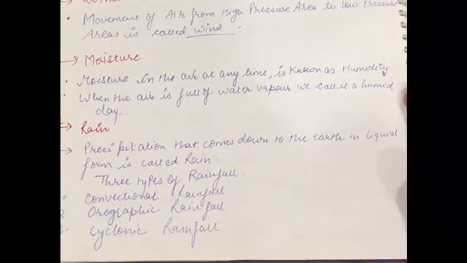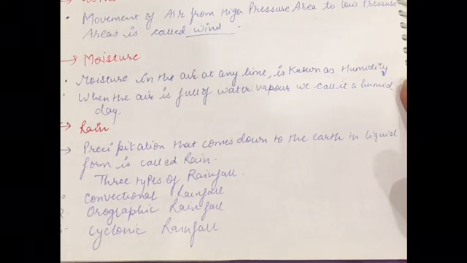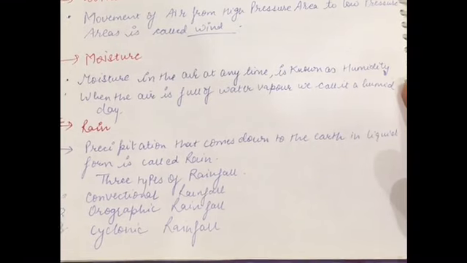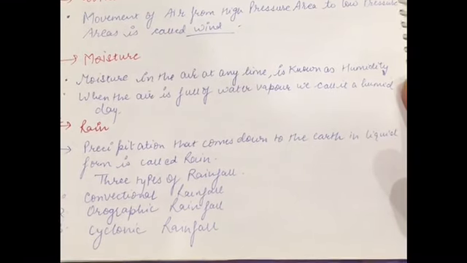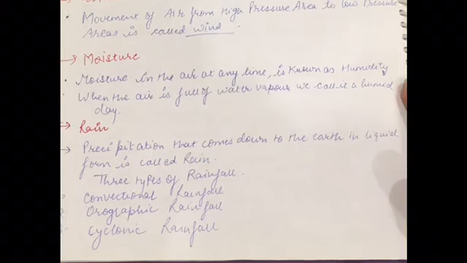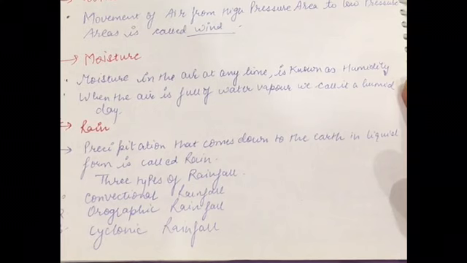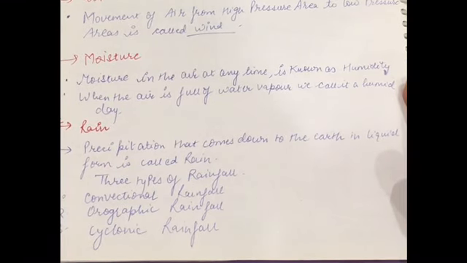Then moisture. Moisture क्या होता है? The moisture which is present in the air at any time is known as humidity. And air is full of water vapor. जब air में पूरा water vapor होगा तो उसको क्या बोलेंगे? We call that a humid day. Then rain means precipitation which comes down to the earth in liquid form, and this is known as rain. The three different types of rainfall are convectional rainfall, orographic rainfall, and cyclonic rainfall.